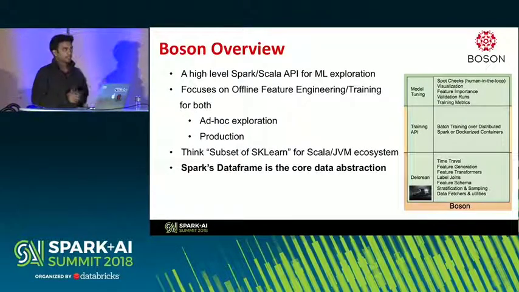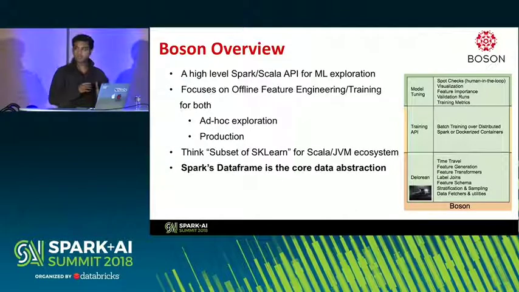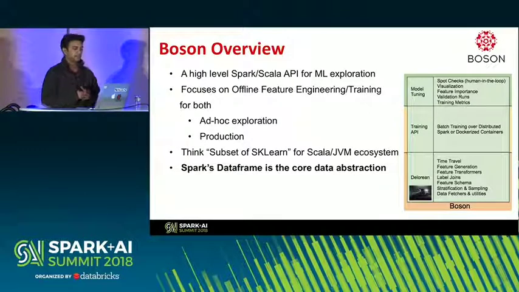Let me just take a brief detour and talk about Boson. So we have an offline machine learning library, which is codenamed Boson. Boson also exposes mostly a Scala and Spark API for all our ML use cases. It focuses on offline feature engineering and training for both ad hoc exploration as well as production use cases. So you write the same code using Boson, try it out in your notebook, and then you could copy paste all that code from your notebook to a GitHub repository and then have it deployed in production pipelines.